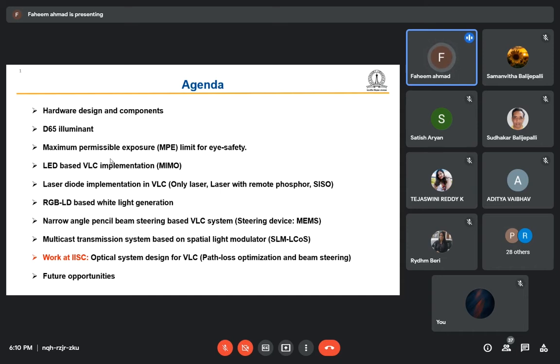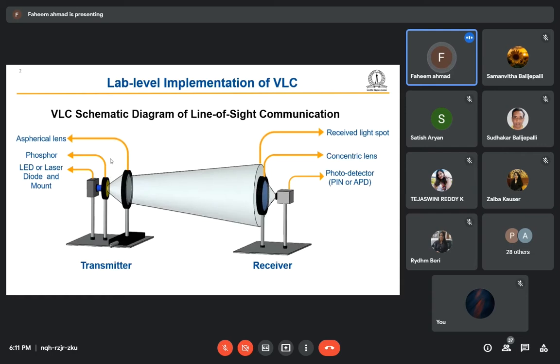Beam steering is also required if we have a receiver that is mobile. It can move anywhere, so we need to steer the beam according to that. That is why beam steering is also required in this field. And another thing is multicast transmission, and the work we are doing in IISc. I will be giving a few words about that also.